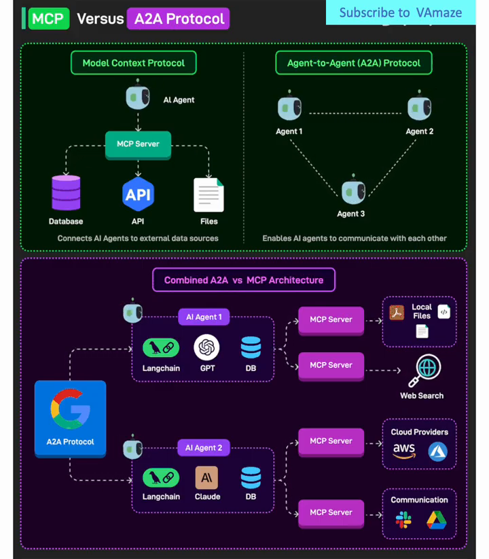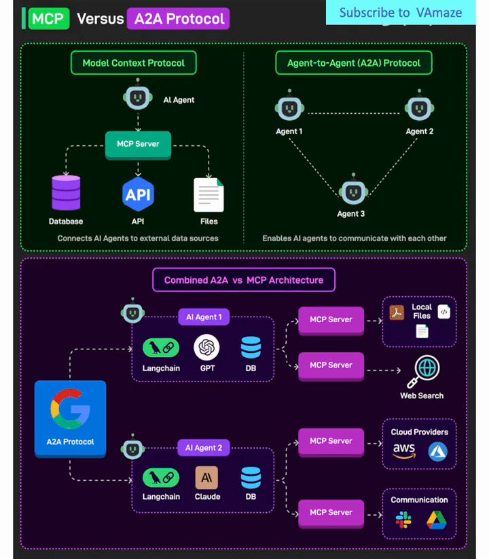Agent 1 configuration. Agent 1 is connected to LangChain for advanced language processing capabilities and GPT for general AI processing, while maintaining access to an MCP server that connects to a database and local files. This gives Agent 1 both peer-to-peer communication abilities and standardized resource access. Agent 2 configuration. Agent 2 demonstrates a different specialization connected to LangChain, Claude, Anthropic's AI system, and its own database through an MCP server. This shows how different agents can have different tool stacks while maintaining interoperability.